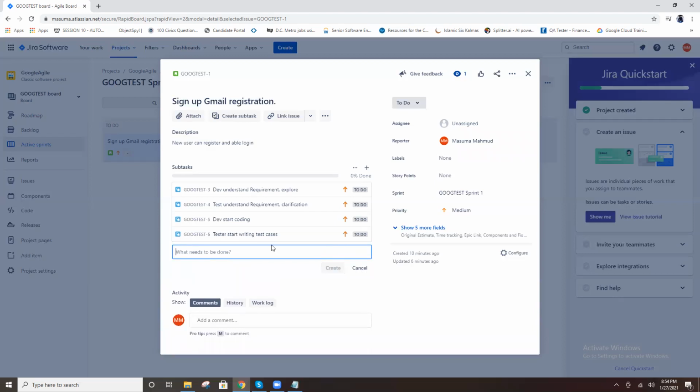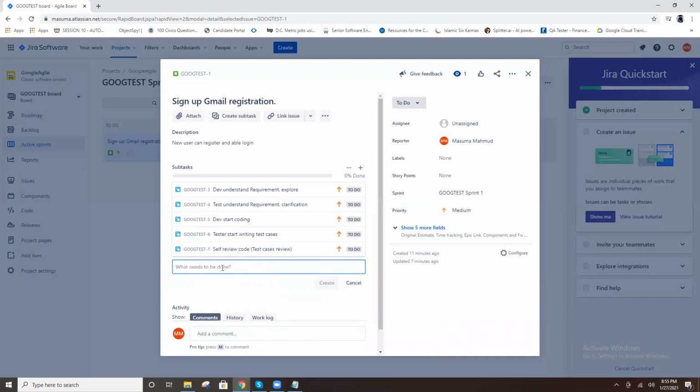Then there is code review and test case review. Test case review, and for development, their code review. So many tasks are available. This is one.